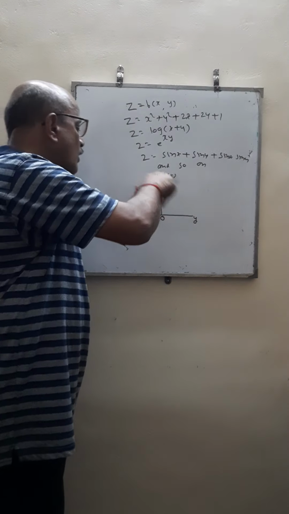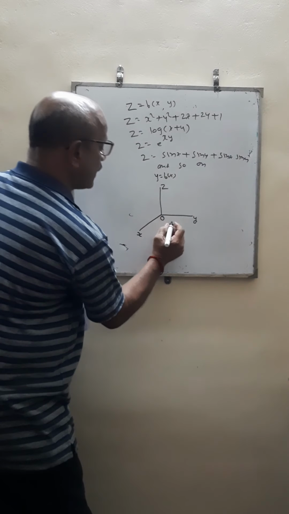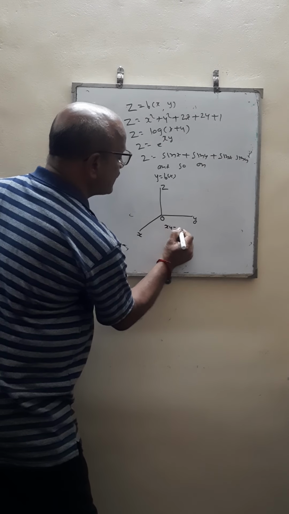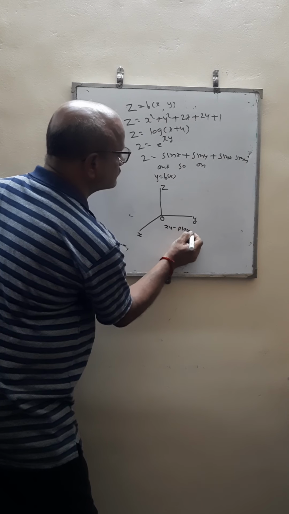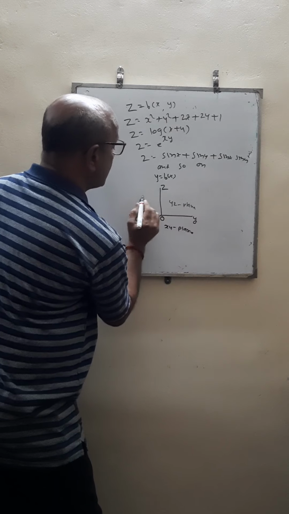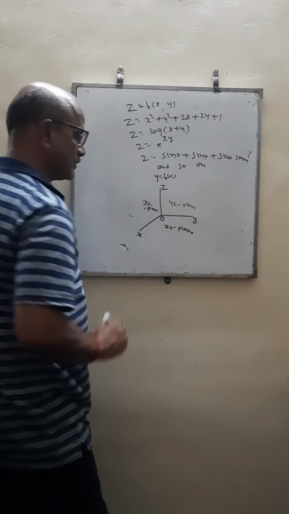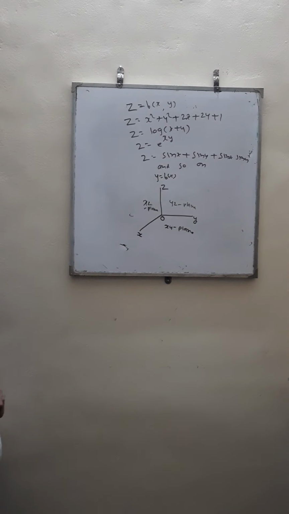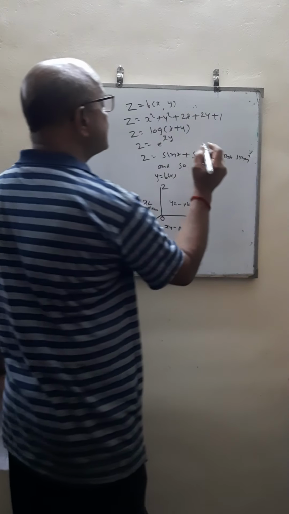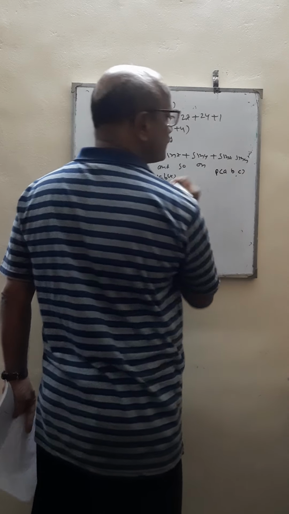Remember, these are three mutually perpendicular straight lines, and here we have the xy plane, this is the yz plane, and this is the xz plane. The question arises, how will you represent the point P(A, B, C) in this system?